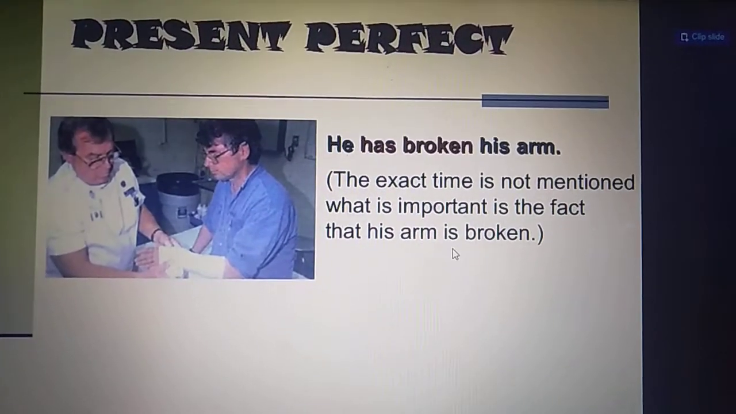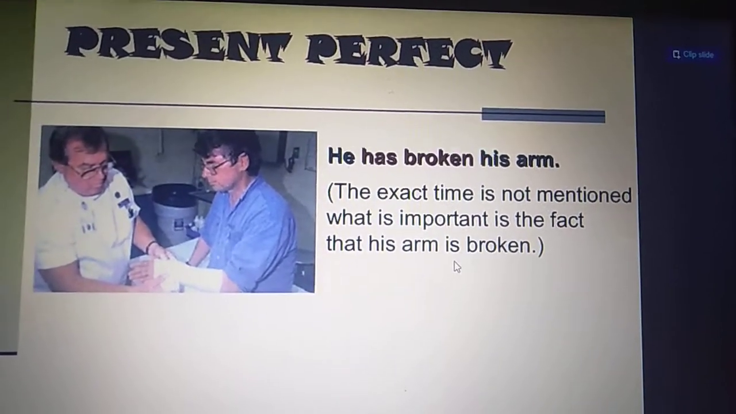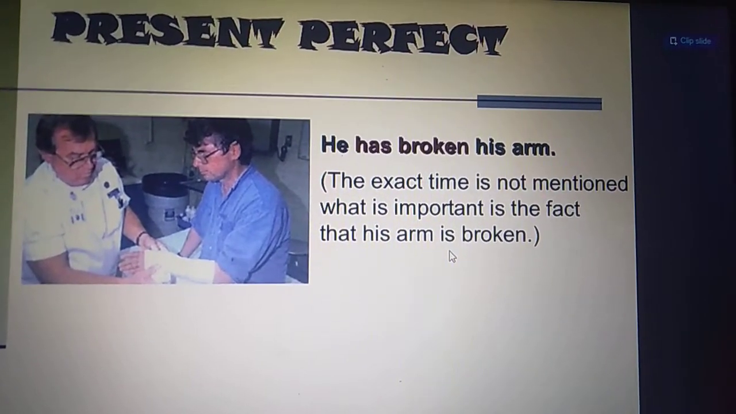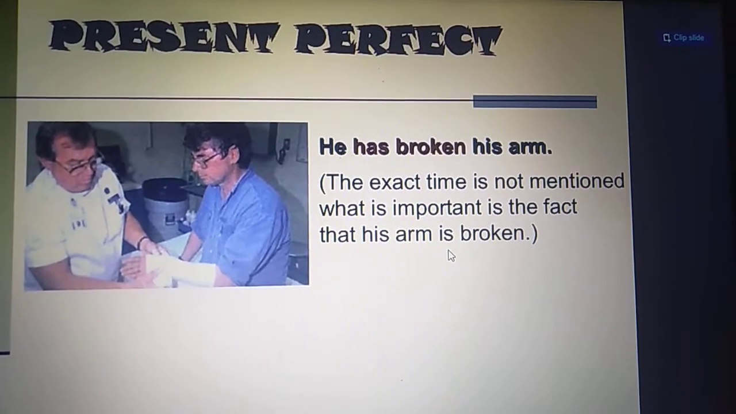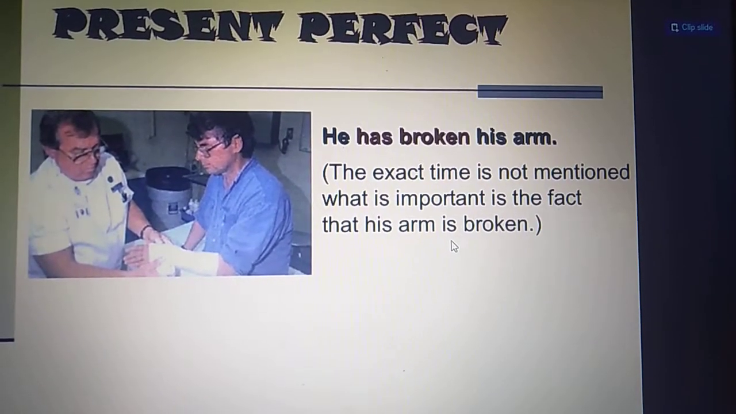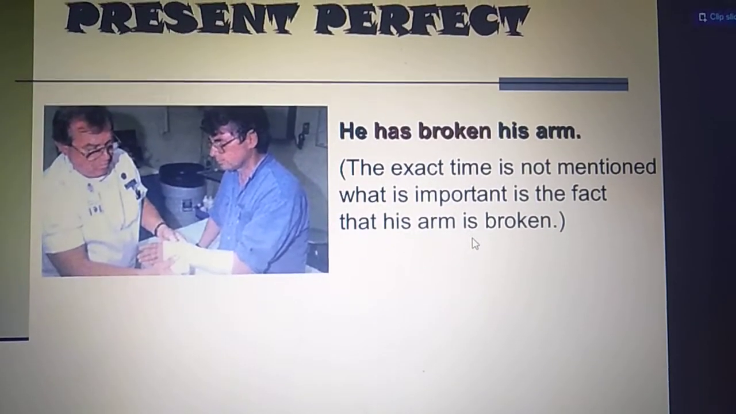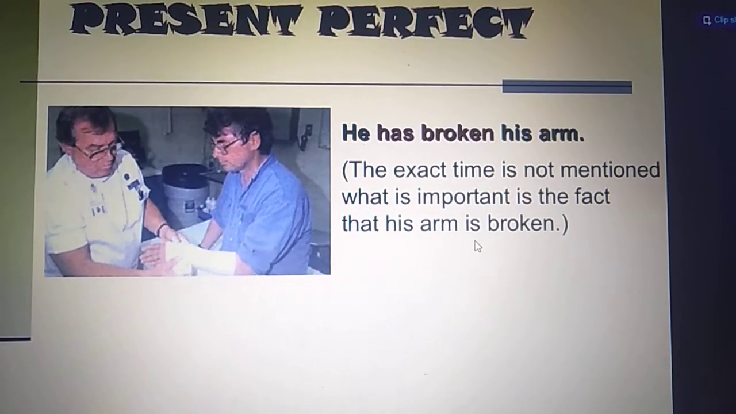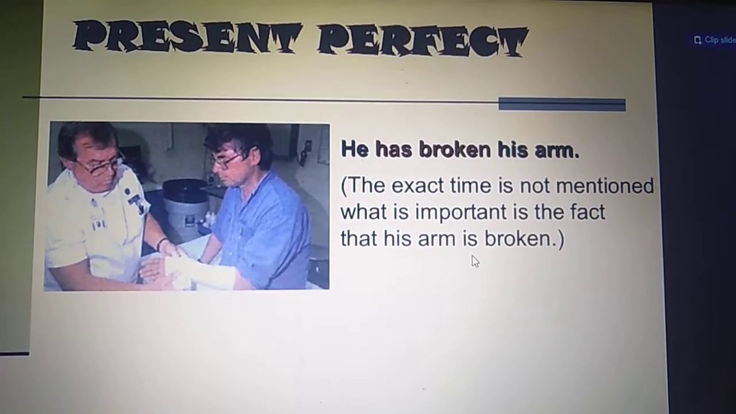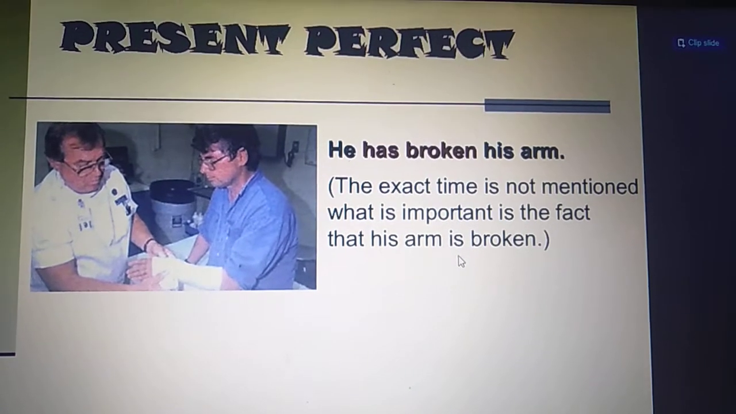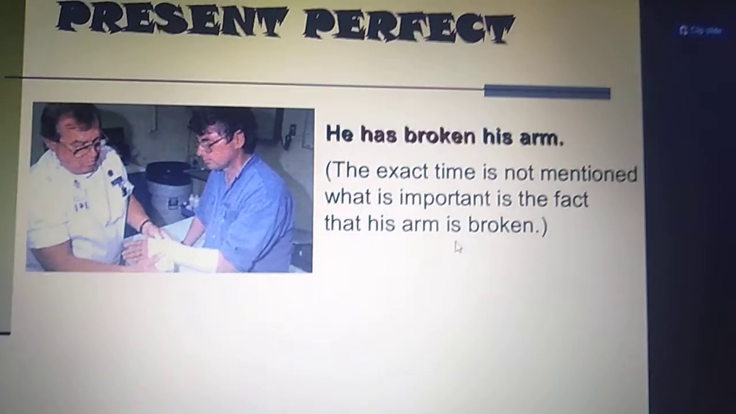Okay. Now look at another example of the same, that the present perfect tense is used for the actions completed in the past, but we don't know about the timing. See, he has broken his arm. The exact time is not mentioned. What is important is the fact that his arm is broken. Clear, children? So over here, this is the first use of the present perfect tense, that we use it for actions which are completed in the past and we don't know the exact timings of that action. Clear?